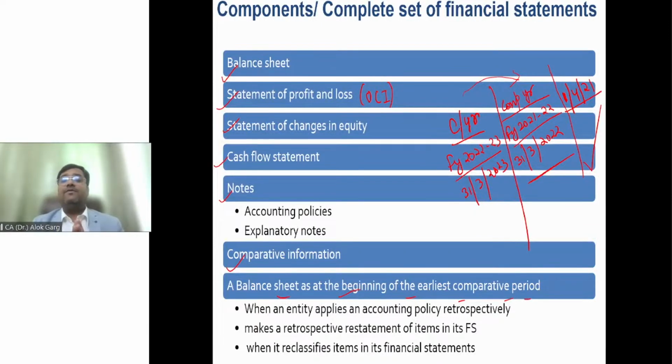Sir, this was the example of change in policy. Do you have any example of correction of error also? Yes. Hindustan Aeronautics Limited. If you will see the balance sheet of Hindustan Aeronautics Limited for financial year 21-22, which I have shown you today, right? So in that balance sheet, the correction of error has been taken, right? And they have also given the third balance sheet. They have restated the comparative balance sheet. They have restated the comparative P&L. They have restated the comparative cash flow. They have also given the line item wise reconciliation of what was reported earlier and what is restated, what is the impact of adjustment and why that is the impact, right?